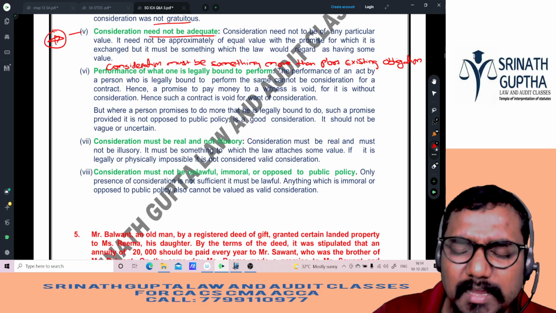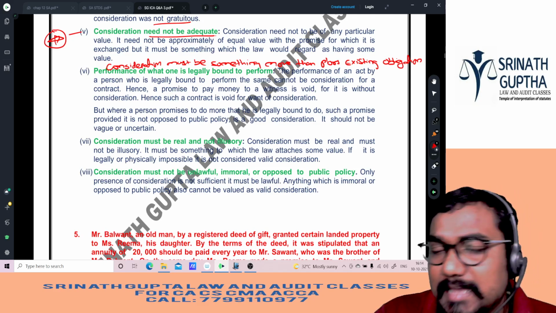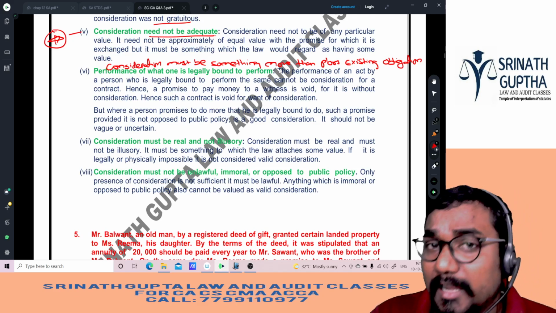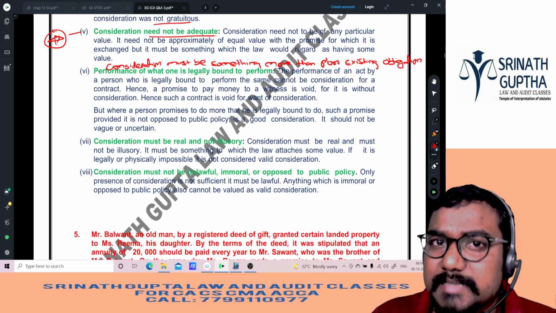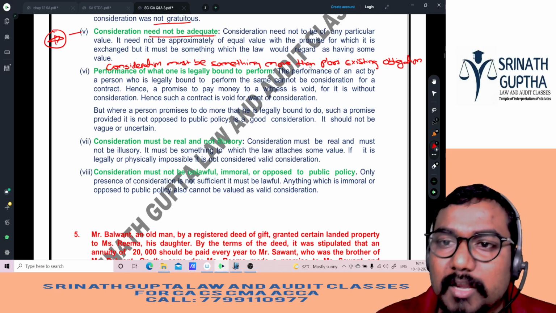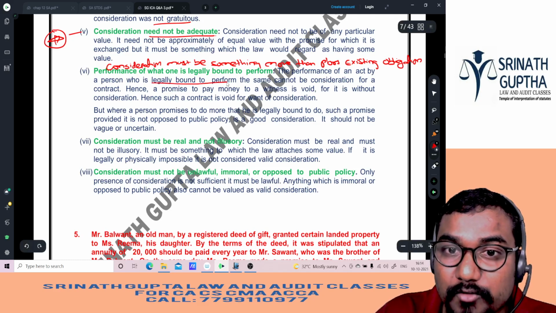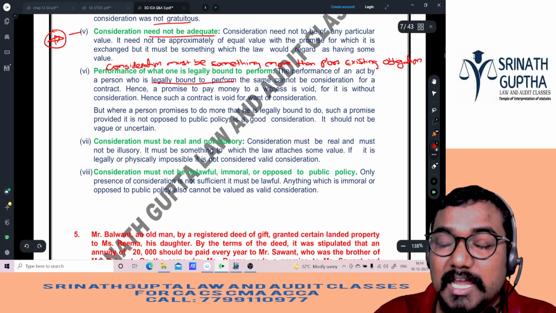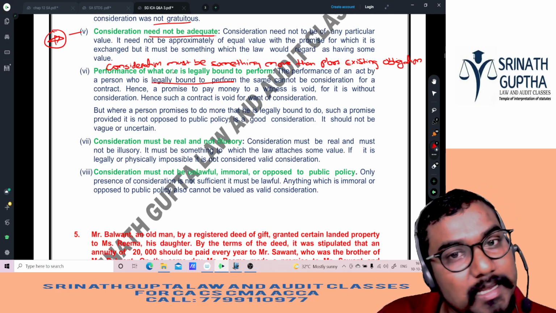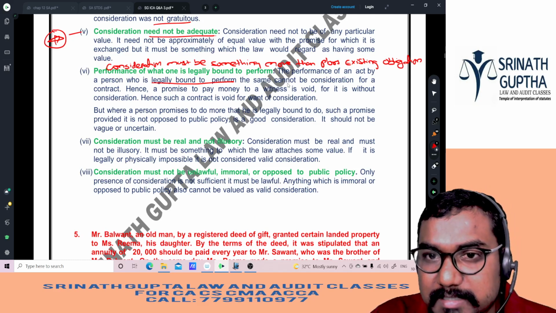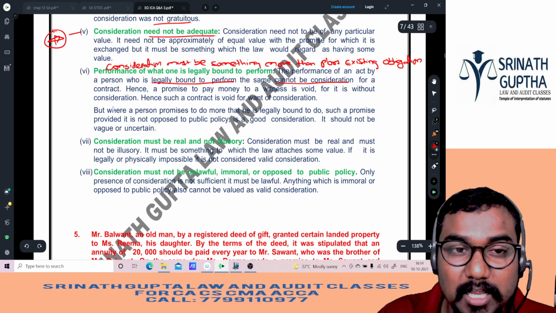I am teaching law and agreeing to take 10,000 rupees. Can I ask for extra for the same law? No. But if along with law I am teaching auditing also, I can ask for extra. The performance of an act by a person who is legally bound to perform it cannot be consideration for the contract.